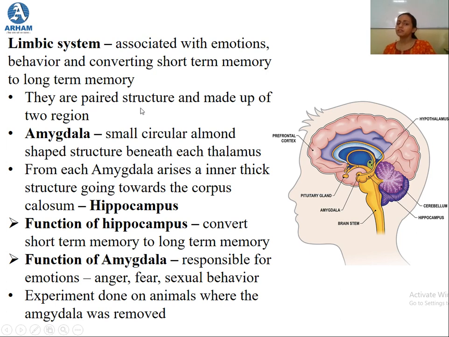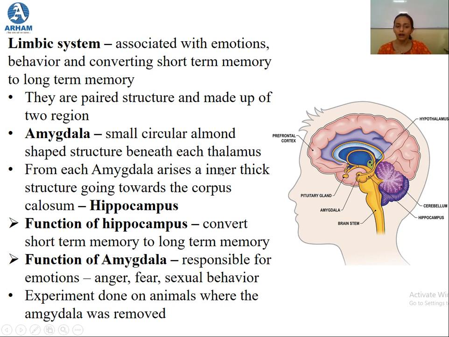So they are paired structures again, and they are made up of two regions. The first region is amygdala. Amygdala is a small circular almond-shaped structure, and this is beneath each of the thalamus. So this is the thalamus region, and beneath each of this thalamus there is this small circular structure which is a part of the limbic system.